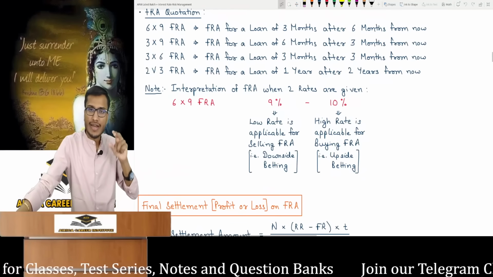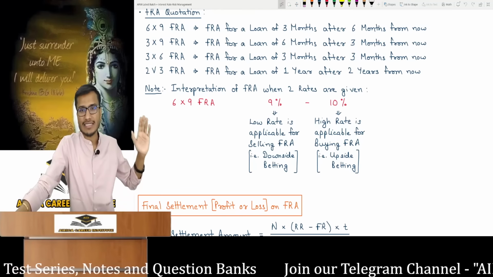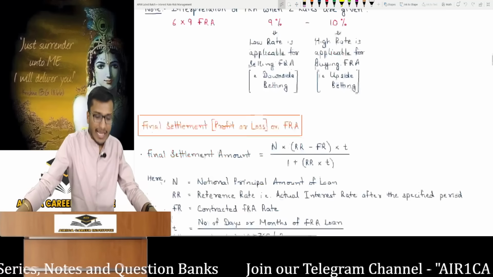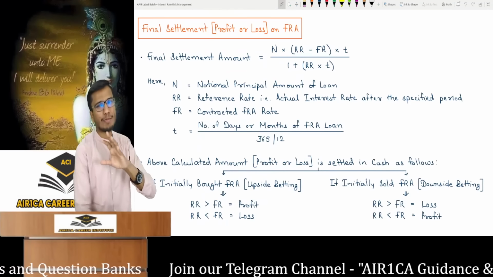Lower rates are for selling an FRA, a downside bet. Higher rate is for buying an FRA, meaning an upside bet. Just remember this point. Now here, the final FRA settlement has already been explained because you have studied it.